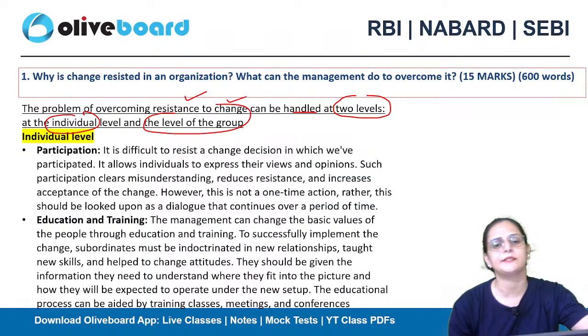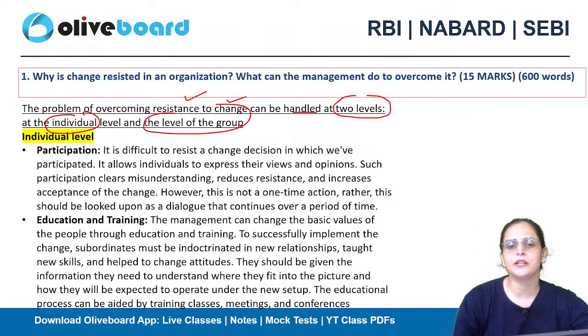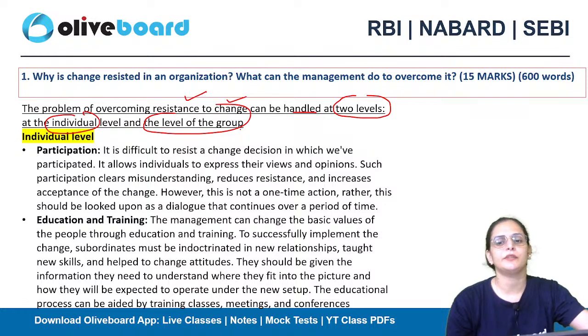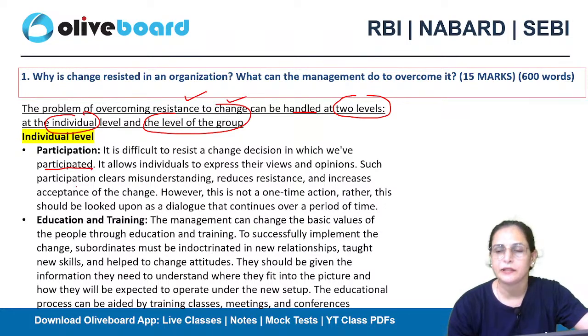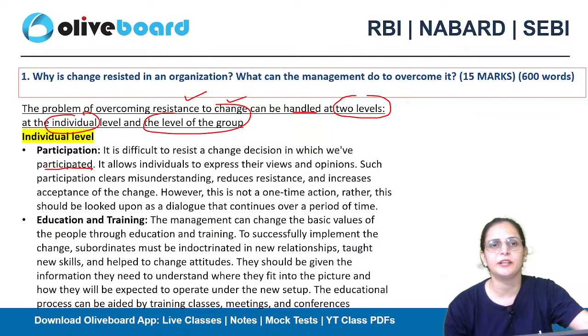One is participation. It's difficult to resist a change decision in which we have participated. Now in our country, we have participative leadership or democratic leadership. All the individuals have the right to vote and to choose their leader.